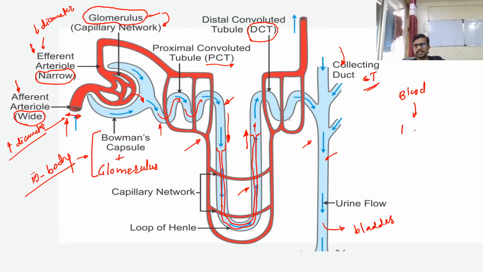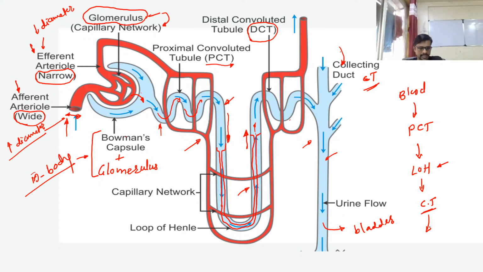Let's see, guys, when blood enters into the Malpighian body, it filters into the nephron, into the part of a nephron, and enters the PCT. Then the PCT moves toward the loop of Henle. Again, I am saying do not use this short form in the examination. And then the collecting tubule.